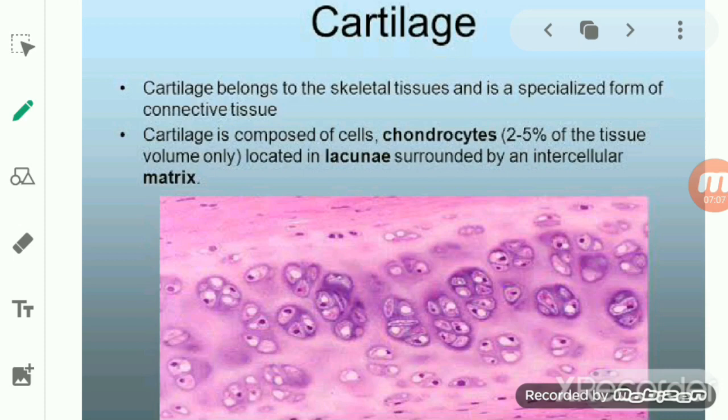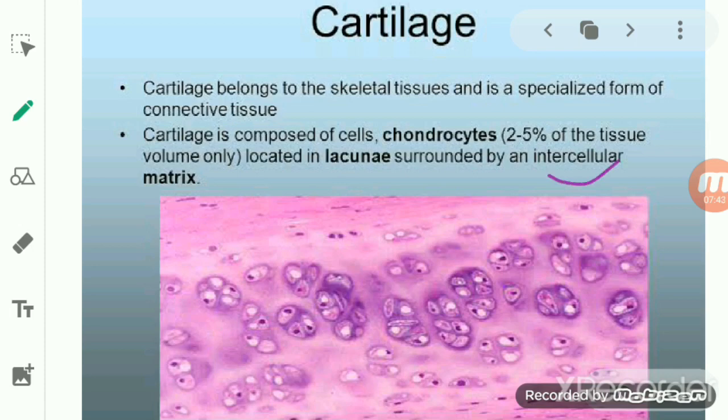So the intervertebral disc consists of cartilage, and due to the presence of the cartilage, it makes our backbone flexible. It means we are able to bend ourselves because of the presence of cartilage in between the vertebral column. So there are a lot of locations of cartilage in our body parts, including the ear, the nose, the disc, bones, and the trachea also.